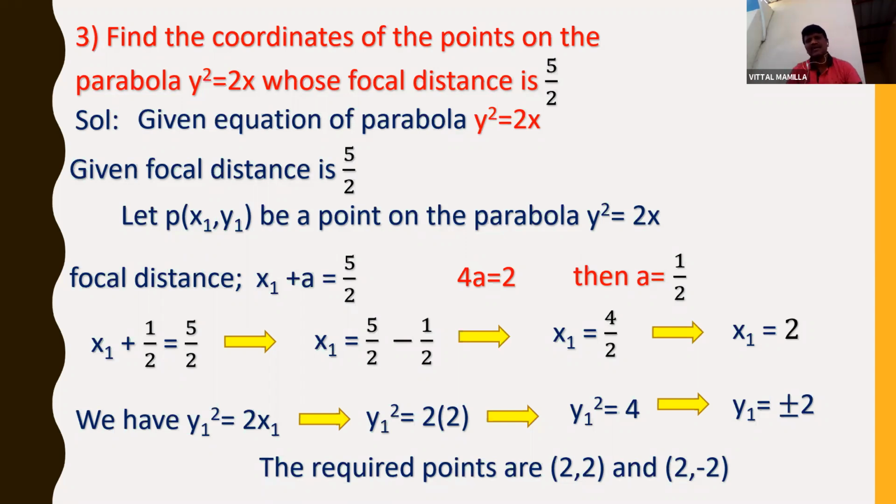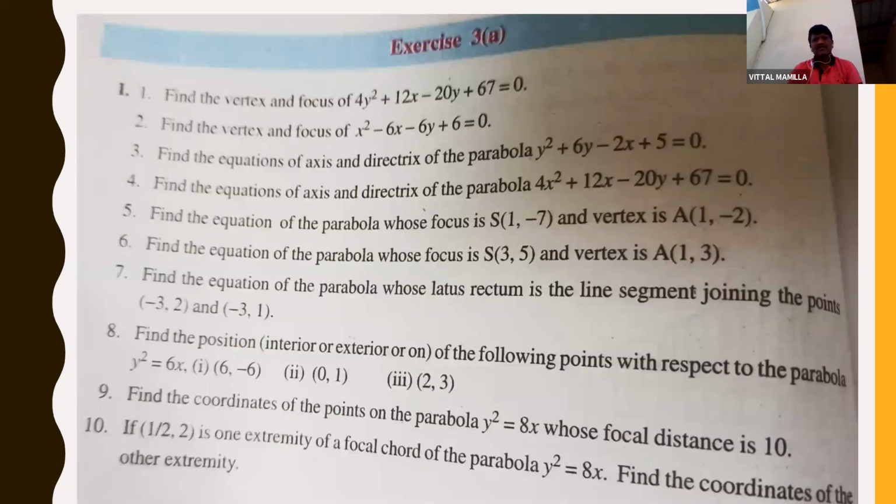Okay, so this is a way to find out the coordinates of the points on the parabola if the focal distance is given. Okay, next. So come to 3a. This is the screenshot from the textbook, students. In the 3a, you can do all the problems. Let us discuss these problems once.